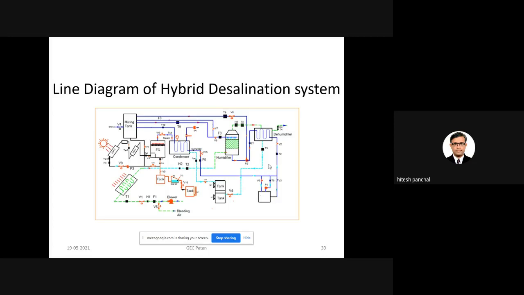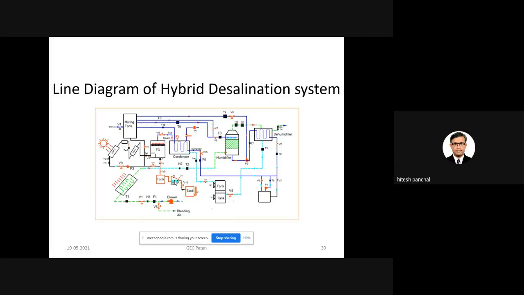So the first system that we discussed was the HDH system, that is called the humidification and dehumidification system. This system is called the flash evaporation and condensation system. And if you combine both systems, that is why it is called the hybrid system. So in the hybrid system, it is nothing but the combination of the HDH system and the flash system, and from the flash system, partial water passes through the solar water heater, and the remaining hot water is stored in the tank, and that water passes through the solar still. In the solar still, if you supply hot water, definitely your output will increase.